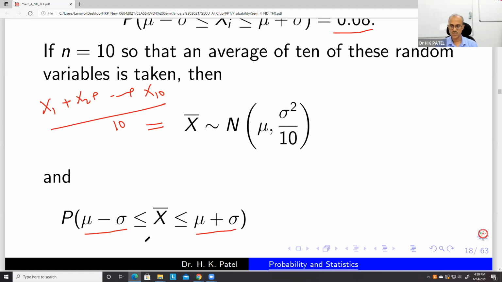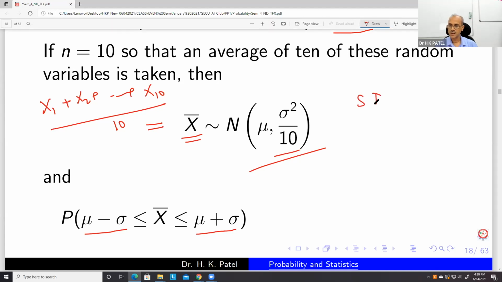Because in this case, x bar has a standard deviation SD that is equal to sigma by root 10.